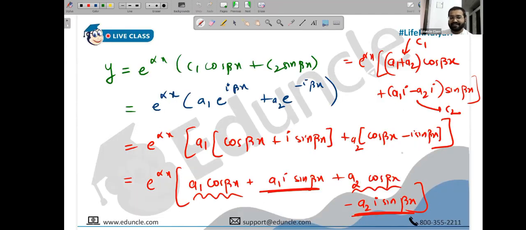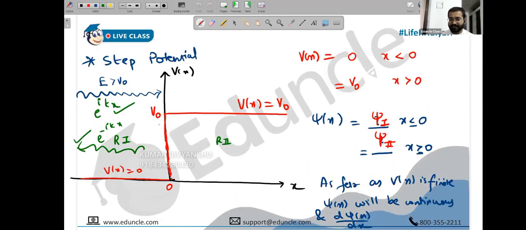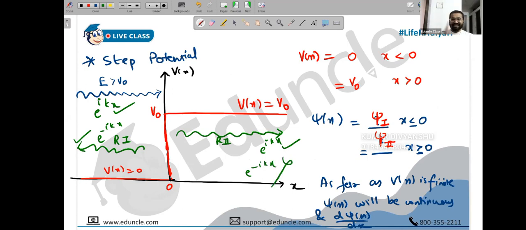Next, tell me what happens in region 2. Is transmission allowed first of all? In region 2, can we go in this direction? It can. But do we predict a wave traveling in the other direction? No, sir, this is not even possible. How can a wave travel in this direction in region 2? It means here e raised to ikx is allowed, but you can never have e raised to minus ikx here. So which term becomes 0? C4. Please write it.